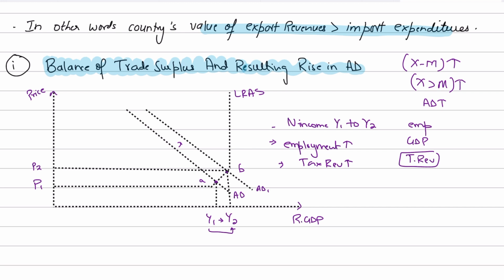And a rise in tax revenues would be spent back on the economy for providing, let's say, free goods, or public goods, or essential public services, or maybe investment in infrastructure, public parks, education, right? So this we can clearly see is a positive consequence of a current account surplus, because a current account surplus is primarily because of a balance of trade surplus, right?